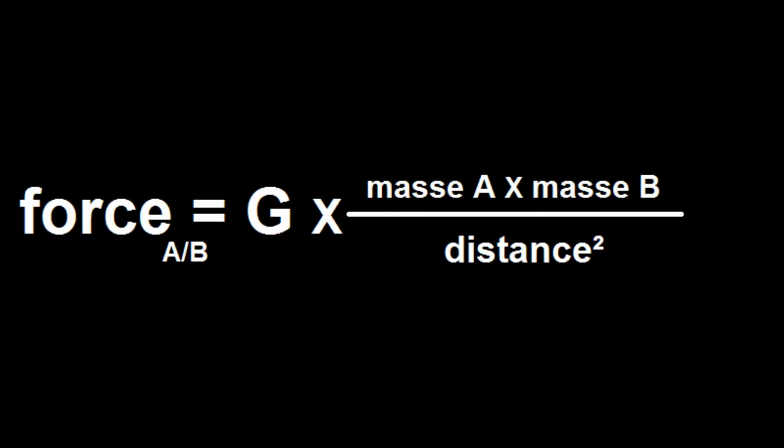By the way, do you remember when I said that to calculate the force of attraction between two objects it was this formula? Well, I lied. Actually, this was the formula discovered by Isaac Newton between the years 1665 and 1685. And this formula functions for things that are going at somewhat small speeds like us. But for things going at speeds close to the speed of light, this formula is not the right one anymore, and we use Albert Einstein's general relativity.